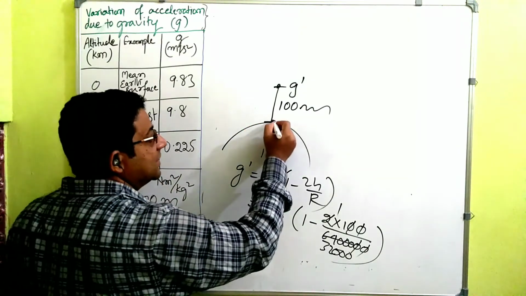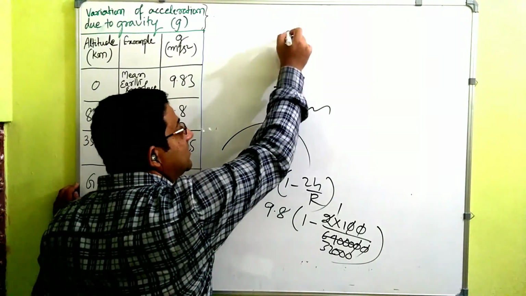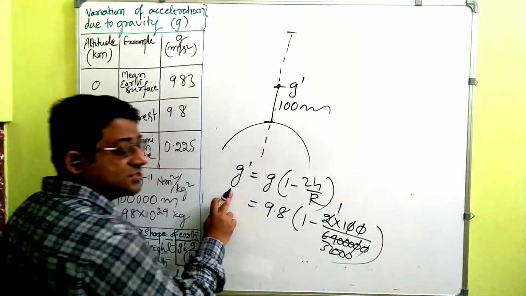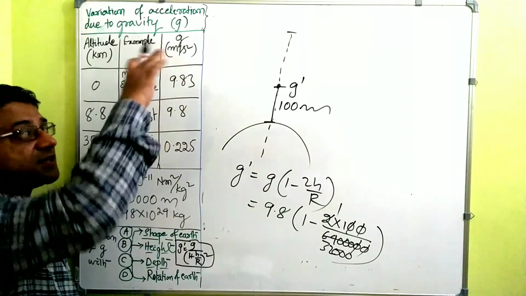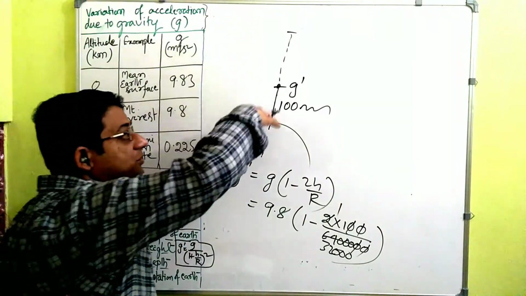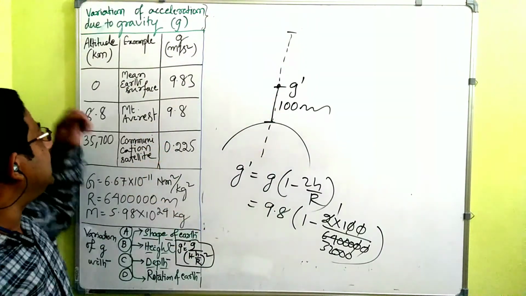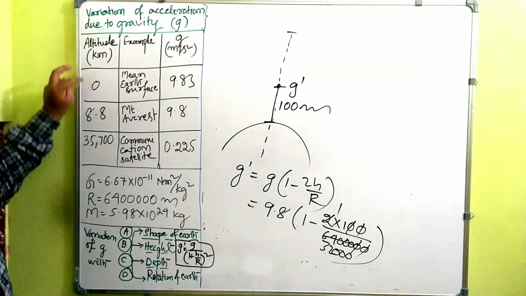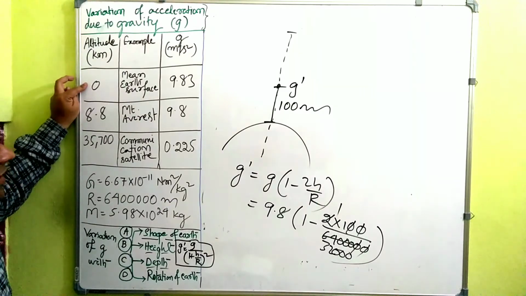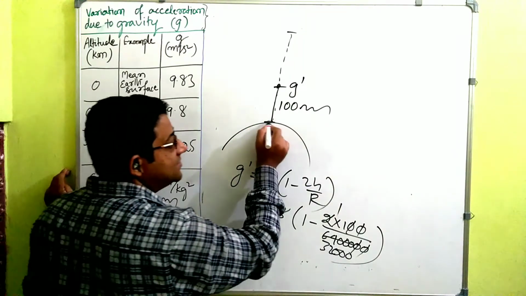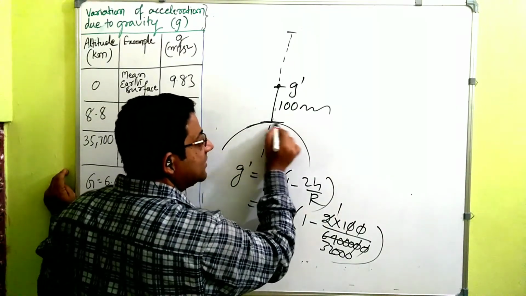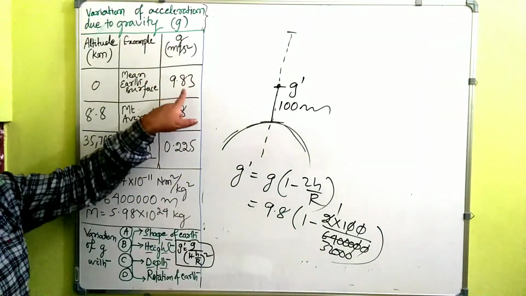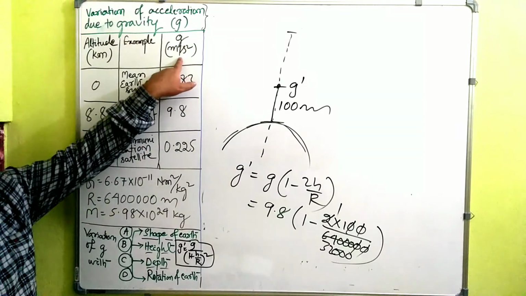So what we understand is that if the height is increasing, the acceleration due to gravity is decreasing. As we go up above the earth's surface, it's decreasing. We are taking a few examples of how it varies according to altitude. At zero altitude, the height is zero, meaning it's lying on the surface of earth only. On the mean earth surface, the acceleration due to gravity is 9.83 meter per second square.